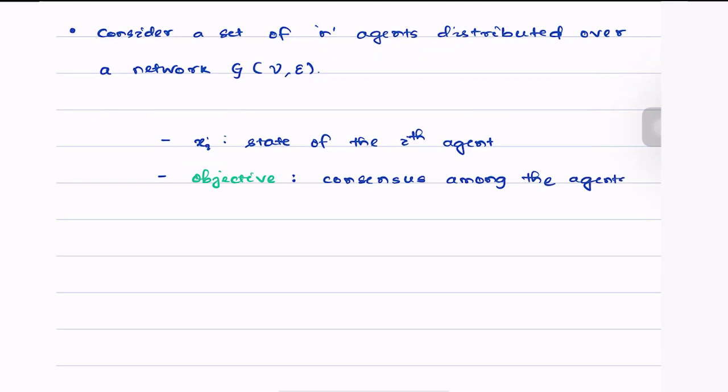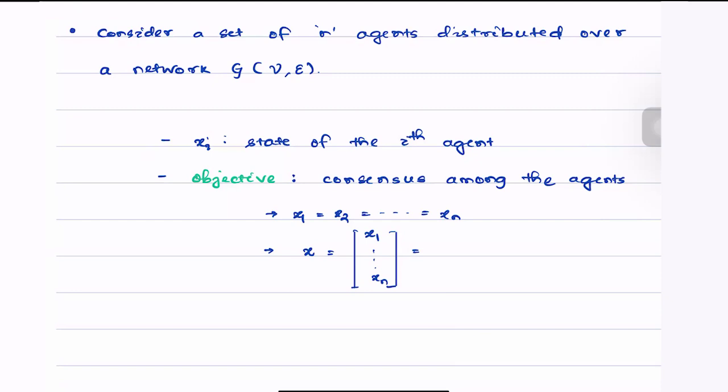What would consensus among the agents mean? It would mean that x1 is equal to x2 is equal to xn, meaning the states of all of the agents eventually become equal at some steady state. In other words, we can write it as this. Let x denote the state vector consisting of the states x1 going up to xn.